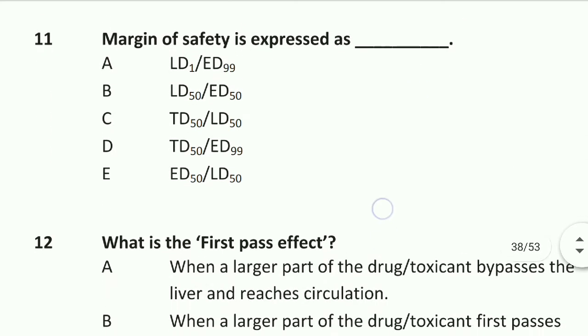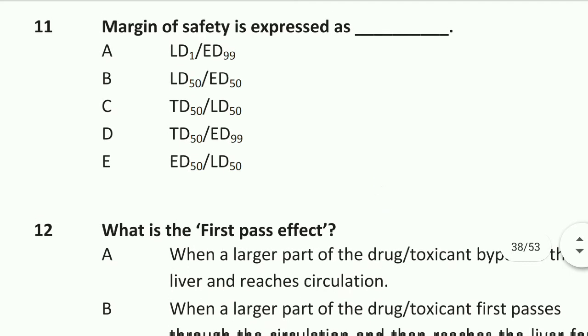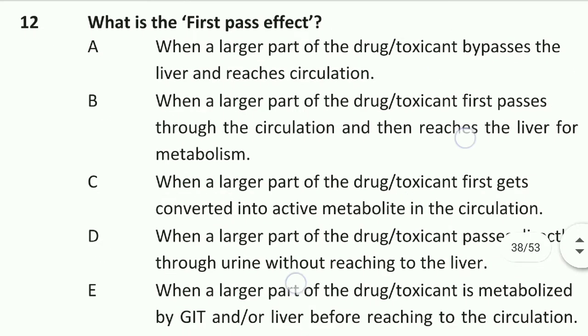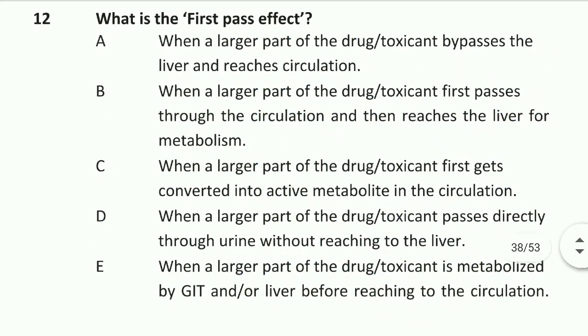Question number 11 is, margin of safety is expressed as LD1 upon ED99. Option A is right, LD1 upon ED99. Question number 12 is, what is the first pass effect? When a larger part of the drug or toxicant is metabolized by GIT or liver before reaching the circulation. Option E is right.